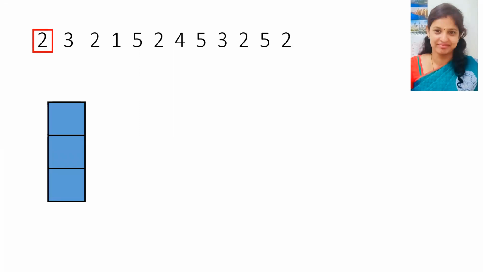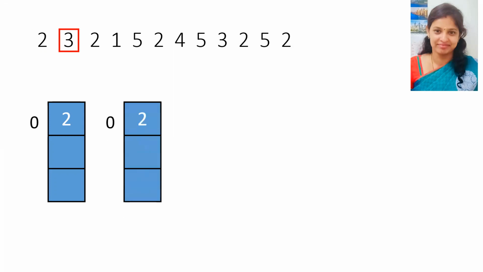So 2 goes in and nobody goes out. It is a page fault. Initially, 2's reference bit is set to 0. Next we require 3 in the memory. But 3 is not available in the frame. We have an empty frame. So 3 goes in and nobody goes out. It is a page fault. The reference bit is set to 0.